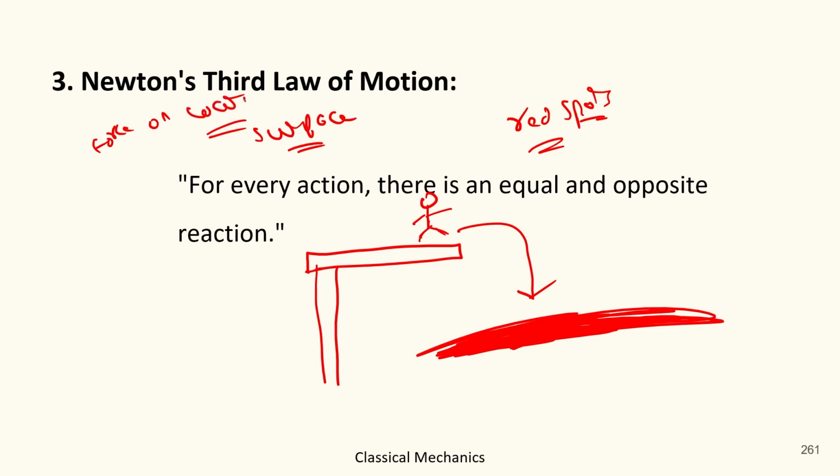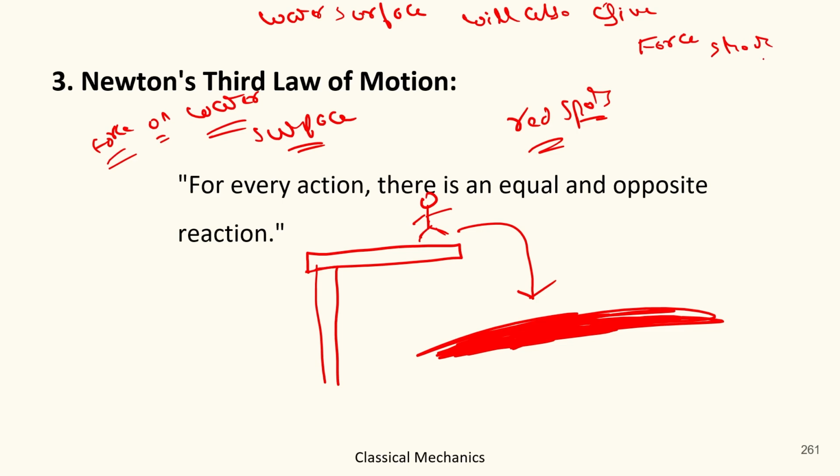On the water surface whenever you're jumping, when you apply force to the water surface, it will also give a force shock to you. Just take an example.